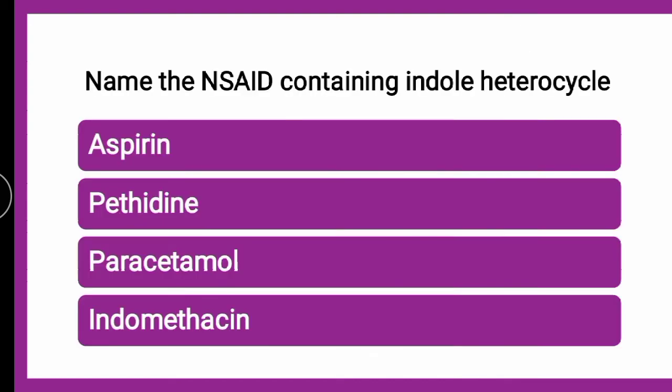Next question is, name the NSAID containing indole heterocycle. Now the NSAID which contains indole heterocycle is whether it is aspirin, pethidine, paracetamol or indomethacin. The correct answer is indomethacin.